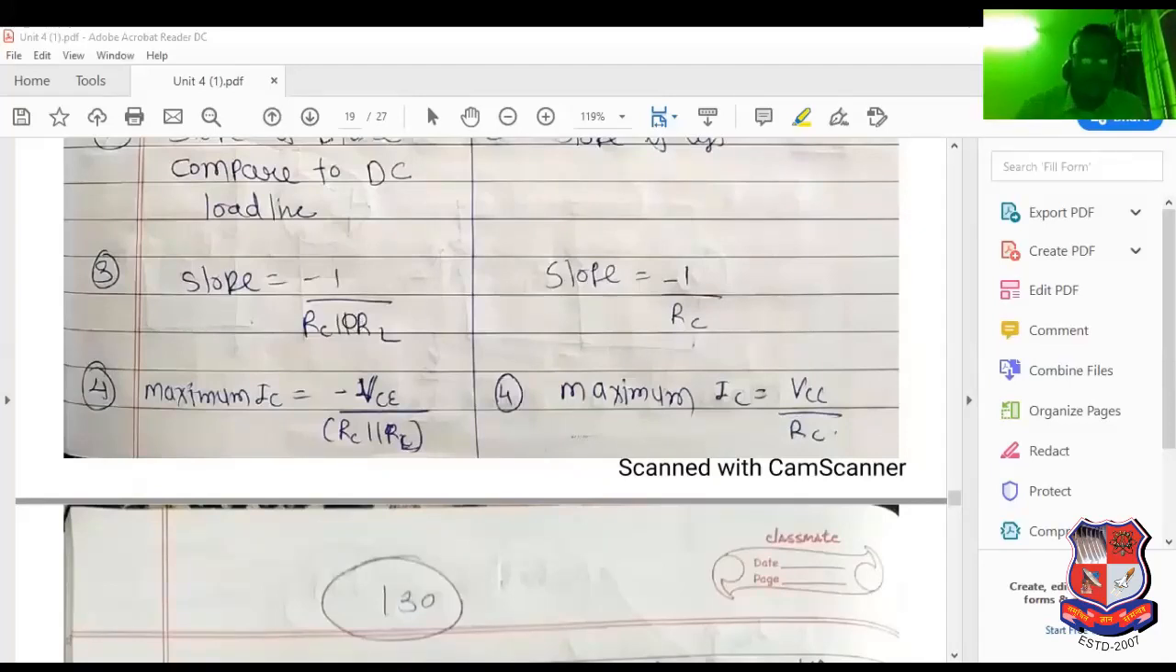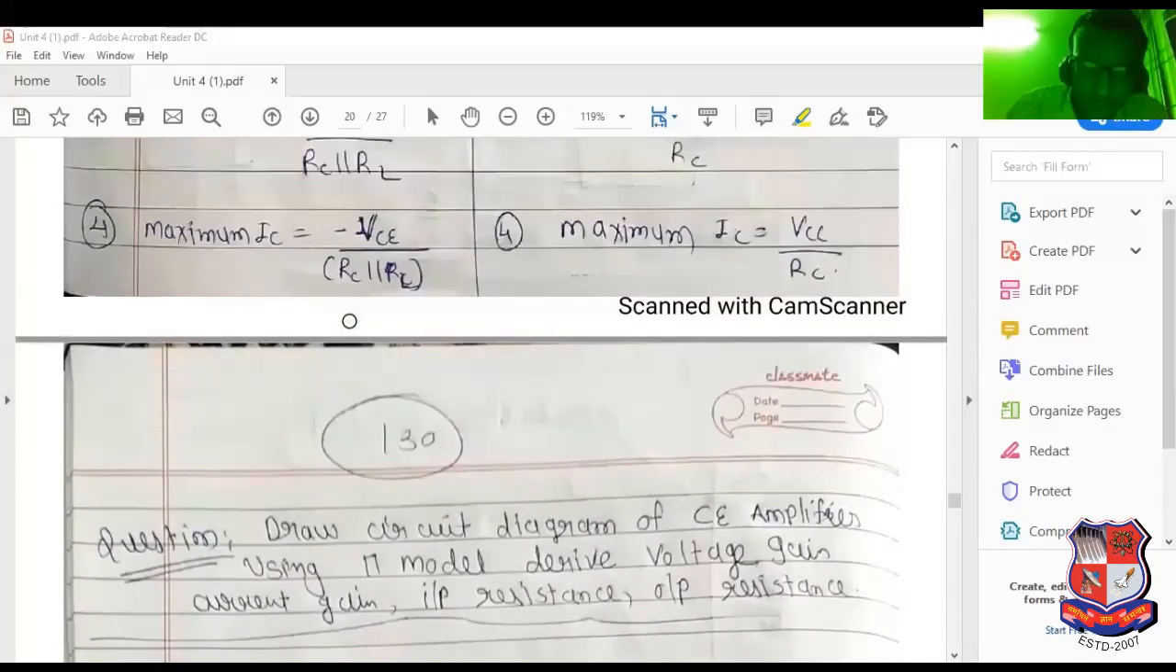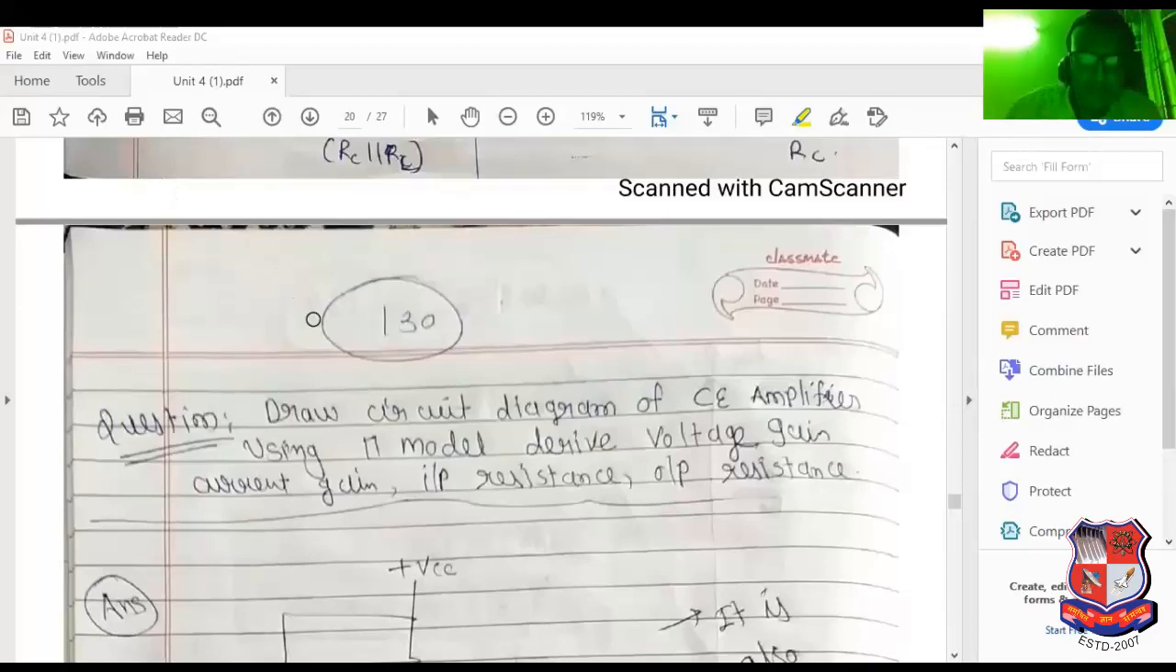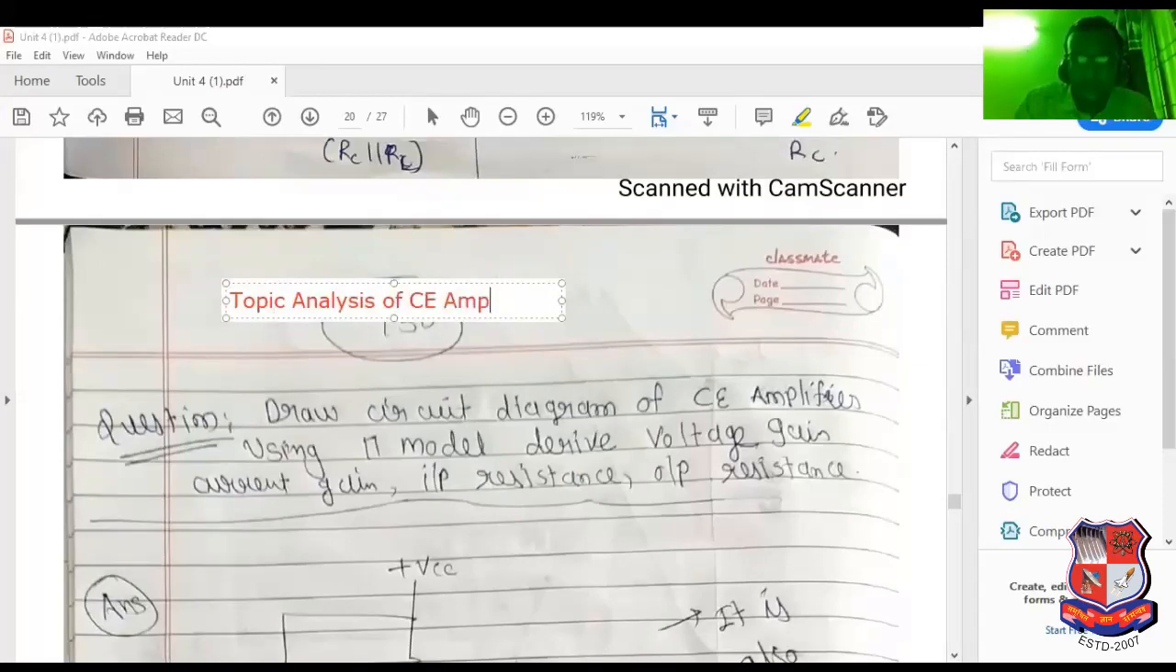Now I have switched over to the next point. This is the completion of the topic. The next point, which is the most important according to MCQs, is the analysis of common emitter amplifier.